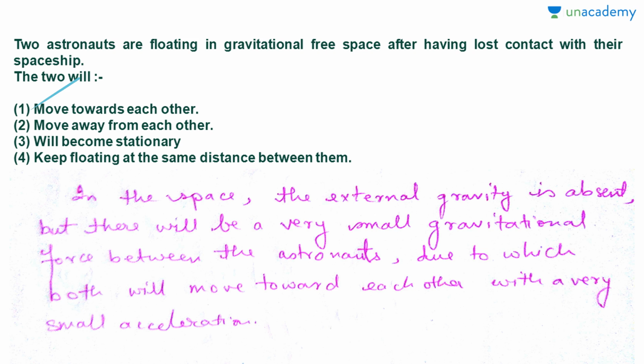Now this is the difference between the theoretical question and the numerical ones, because in a numerical question you know that these four are the options. Upon solving you will come to know whether it is matching with the options given or not, whether it is correct or not. You will get to know at the same time only. But with theory what happens is that we will always have some kind of confusion whether I'll take this one or this one. So for answering a theoretical question, your theory and your concept must be very strong, your basics must be strong. Now let us look at the next question.